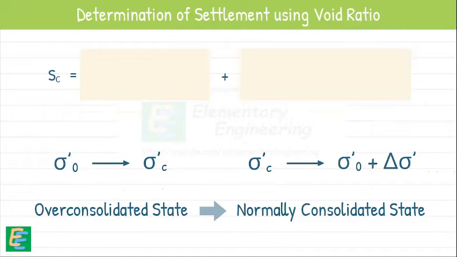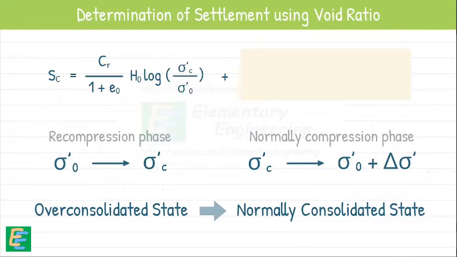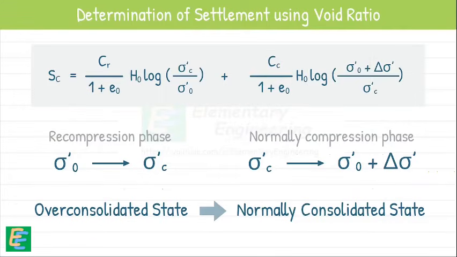Up to pre-consolidation stress, the soil remains in recompression phase. Then after that, soil is in normal compression phase. So final settlement is this. As the value of CR is very less, value of this part is very small.